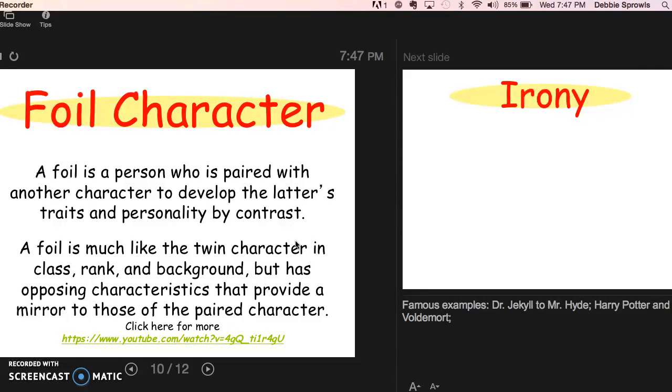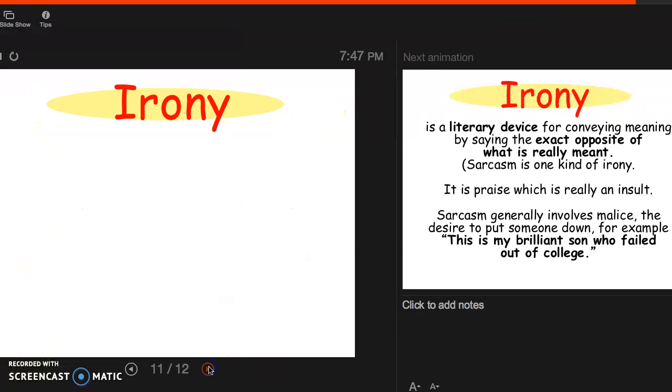If it did work, then it was pretty silly and comical, but I hope you got a little bit more understanding of what a character foil is. All right, we're almost done here. I think one of the last ones we're going to talk about is irony.